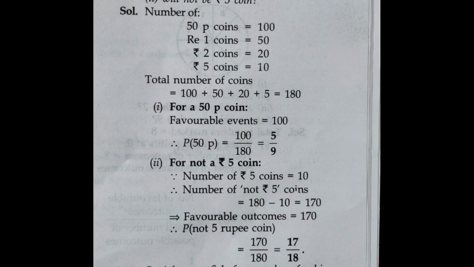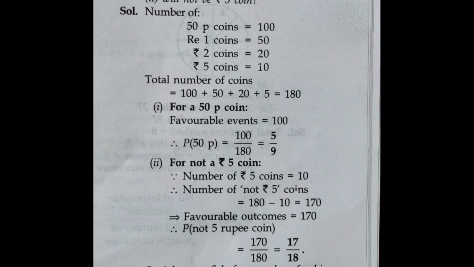Number of 50 paisa coins is equal to 100. Rupee 1 coins is equal to 50. Rupee 2 coins is equal to 20 and rupee 5 coins is equal to 10. So total number of coins is equal to 100 plus 50 plus 20 plus 10 is equal to 180.